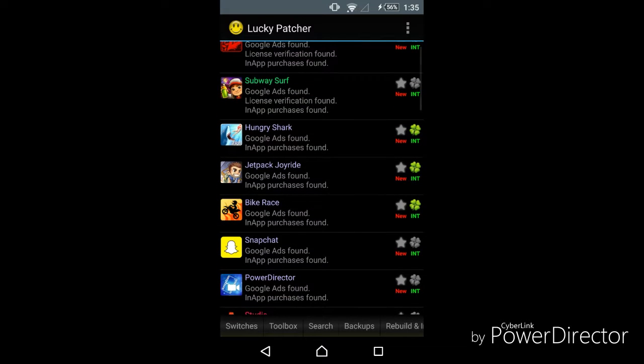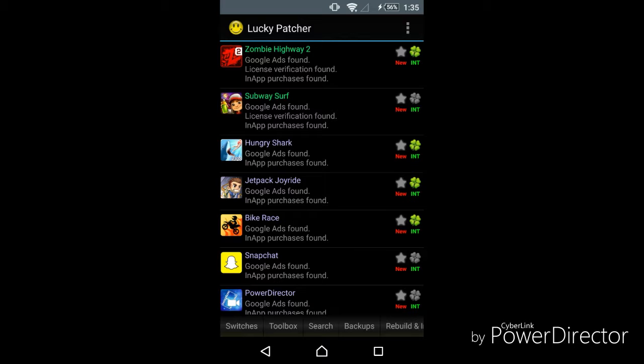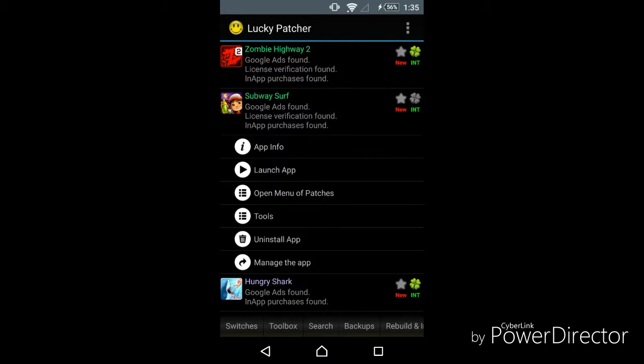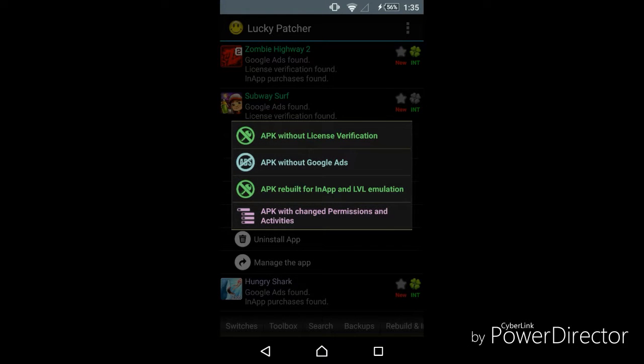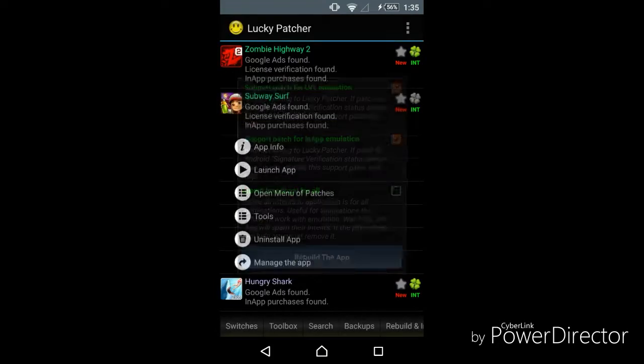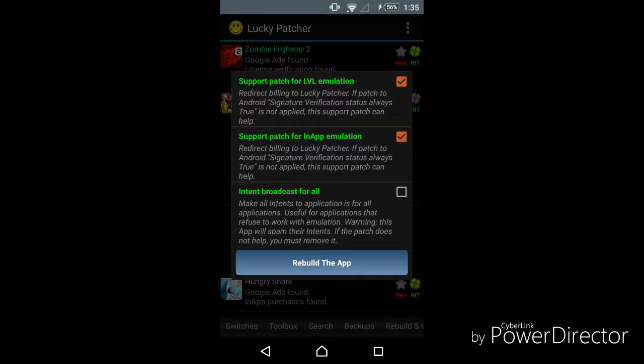The ones without all these ones with the four-leaf clover on the side, they're all the ones that I've hacked. So I'll just click onto Subway Surfer, go to open menu of patches, and it should come up with create modified APK file. So you click on it, then you go APK rebuild in app and level emulation. Click on that, and you press on rebuild the app,